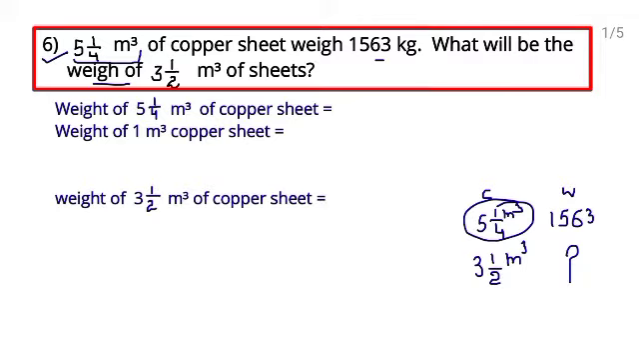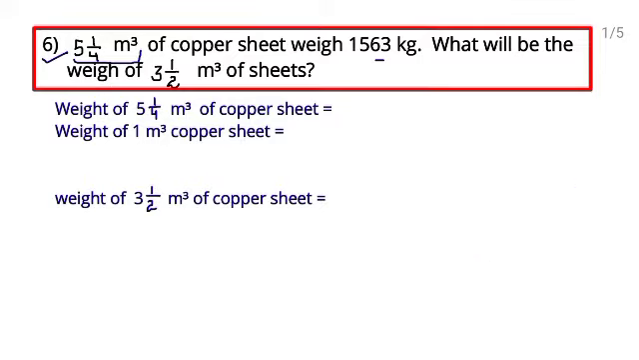So first of all, from this copper sheet you will find the weight of 1 meter cube copper sheet, and then from 1 meter cube copper sheet you will find the weight of 3 whole 1 upon 2 meter cube, right? So let's start how we will solve this question. The weight of 5 whole 1 upon 4 meter cube of copper sheet they have given, 1563 kilogram, right? So we are finding for 1. So what do we do? We will divide this part by this to find the weight of 1 meter cube copper sheet. So divide it.